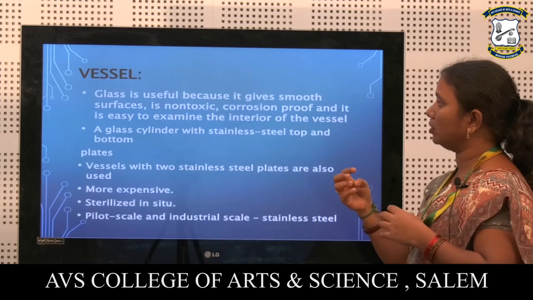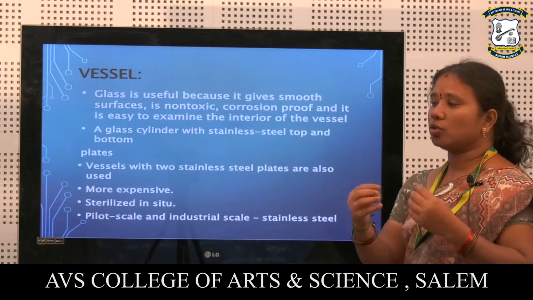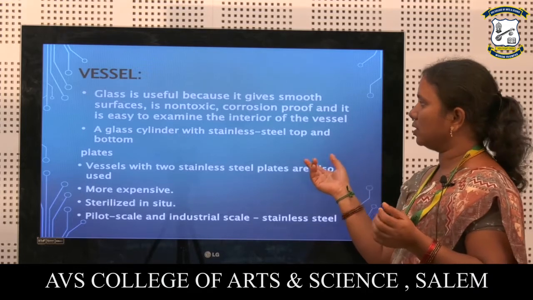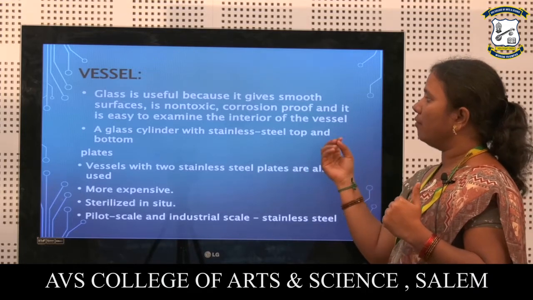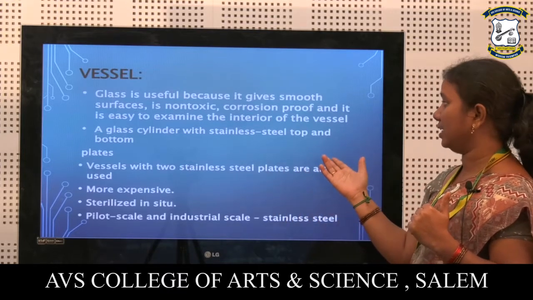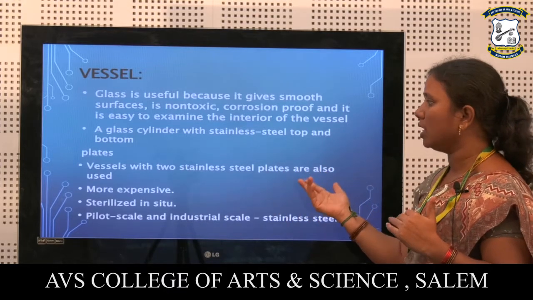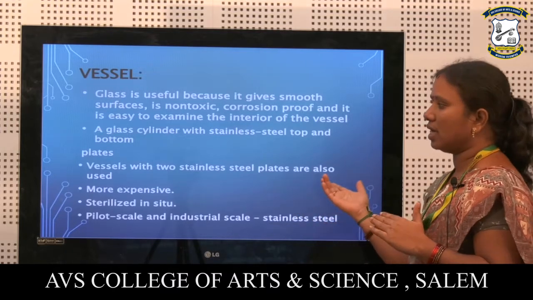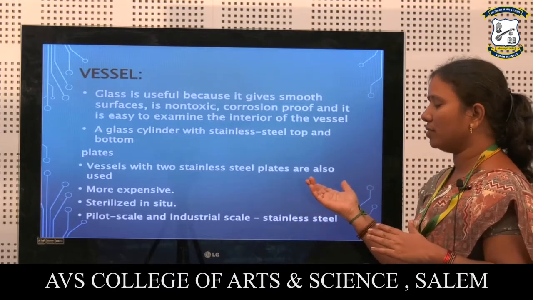The organism might corrode, or the agents used inside the fermenter might corrode our glass vessels, so we should avoid that. For that we can choose glass material. So glass cylinders with either stainless steel top or bottom can be used. Vessels with two stainless steel plates are used. These glass vessels are more expensive when compared with stainless steel.